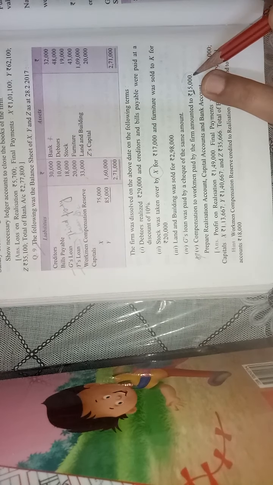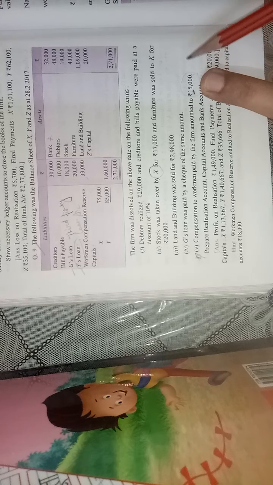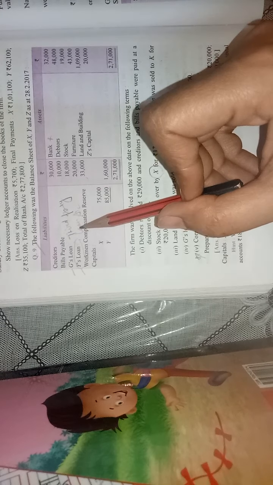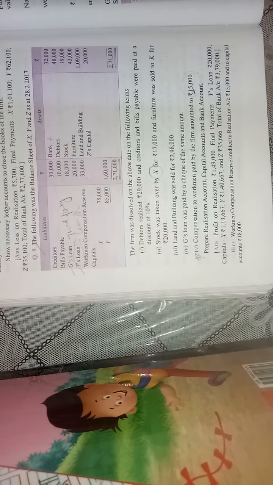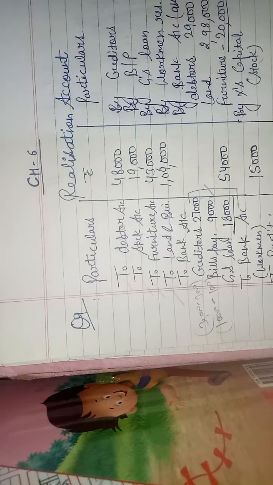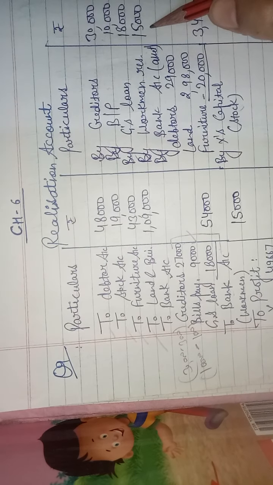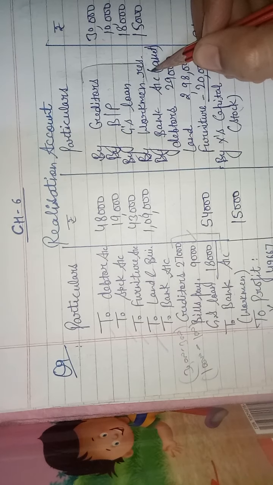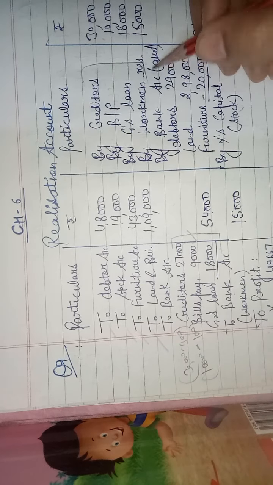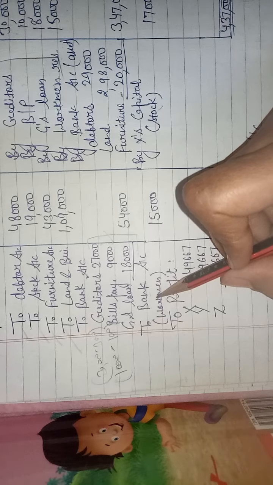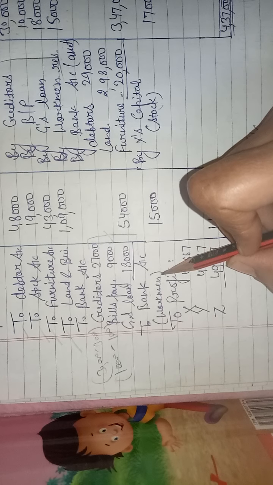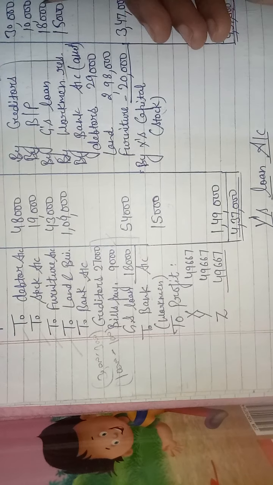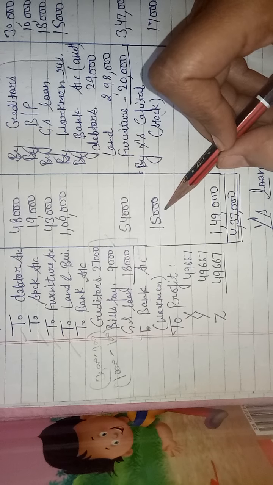But if the liability of workman compensation reserve is given, then this liability is first transferred to the realization account like all other liabilities, and then we make payment. The liability is 15,000, so we also have to transfer workman compensation reserve 15,000 like all other liabilities. Clear? It will be transferred, and its payment will also be done in the realization account with the name to bank account, workman compensation liability paid 15,000. The amount of exact liability will be transferred to the realization account and then payment is also made in the realization account.